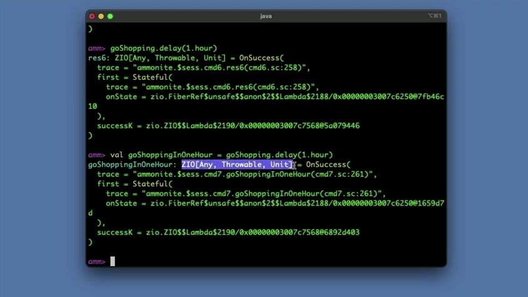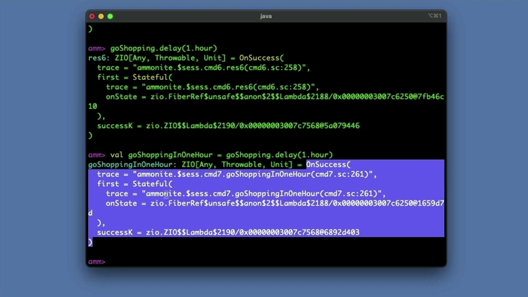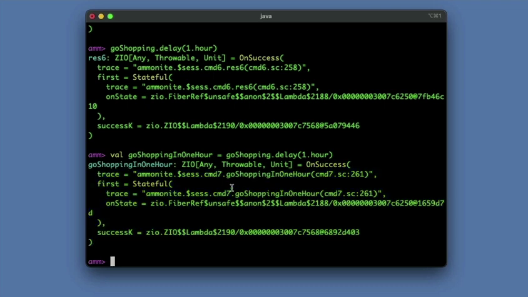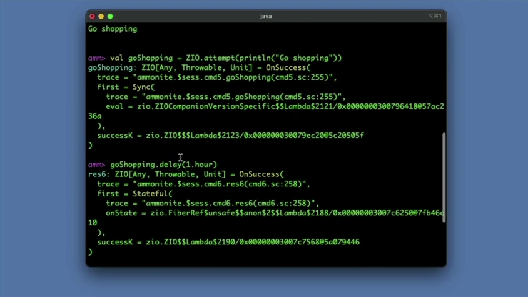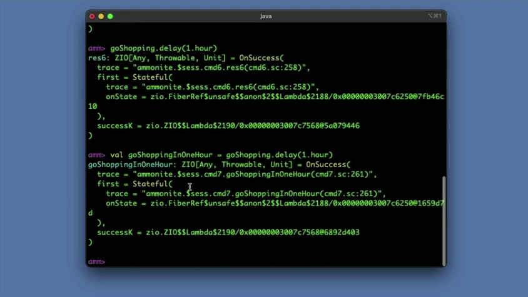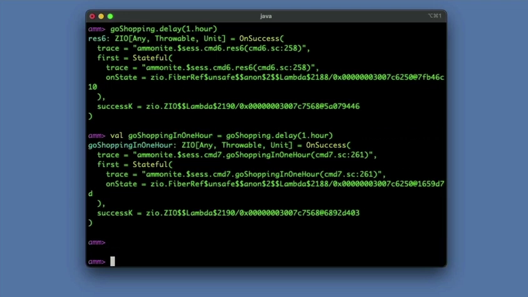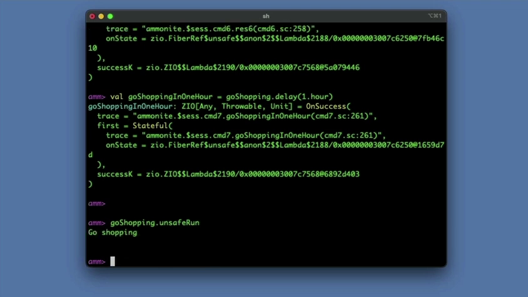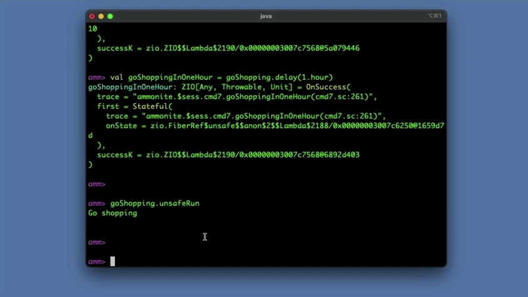And now you see that's our new variable name. This is the ZIO type that describes that variable, and this data structure over here is the value. Again, a huge key is that nothing has happened yet, and you can tell because we haven't put in any output yet. Now, if I scroll back here, in the case of go shopping, let me copy that, because that will attempt to go shopping. What I can do in the REPL, and this is just something you can do in the REPL, is say I want to go ahead and run that right now. The way you do that is with this unsafe run method. Again, this is just in the REPL. So I hit enter there, and now we see that go shopping has run, but it only ran when I was ready to run it.